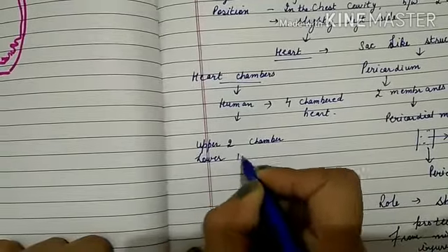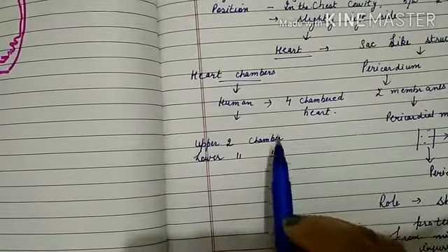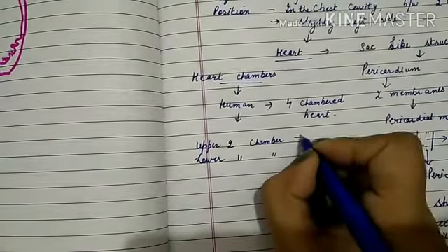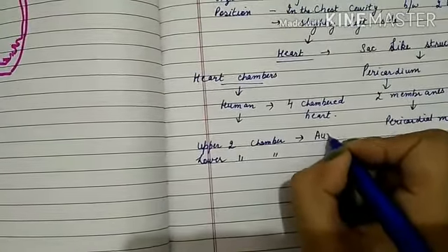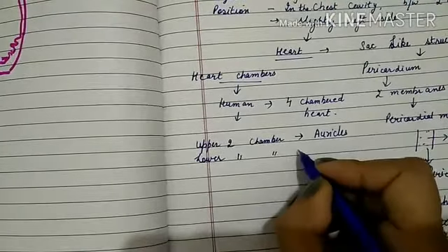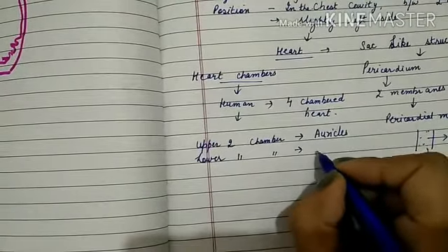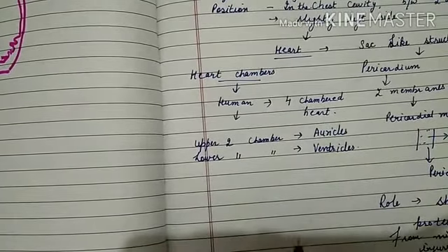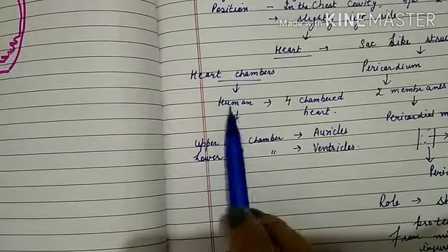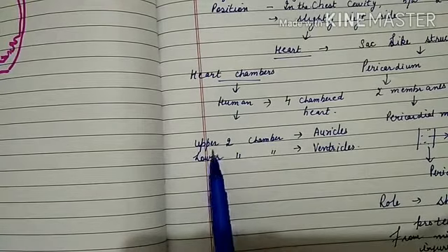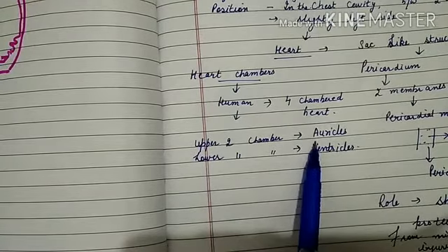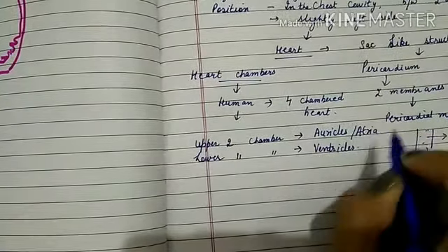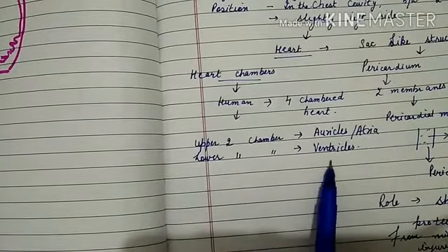These upper 2 chambers are known as auricles or atria, and the lower 2 chambers are known as ventricles.